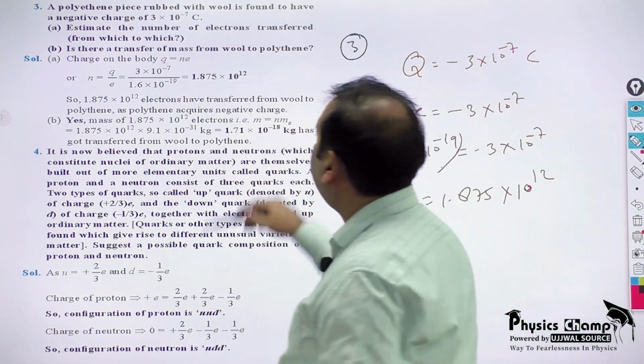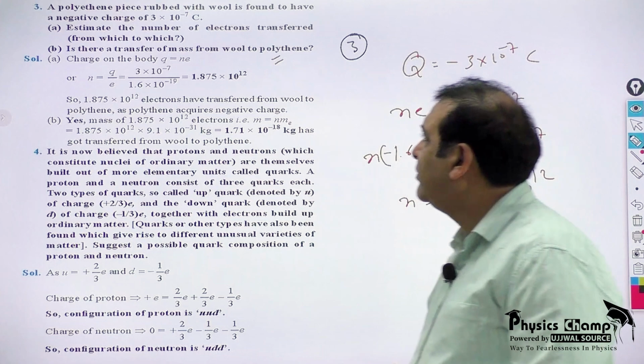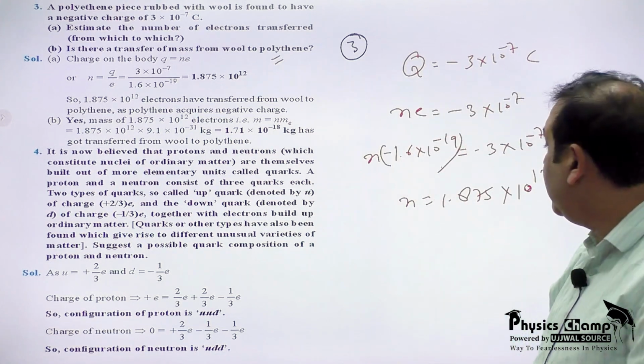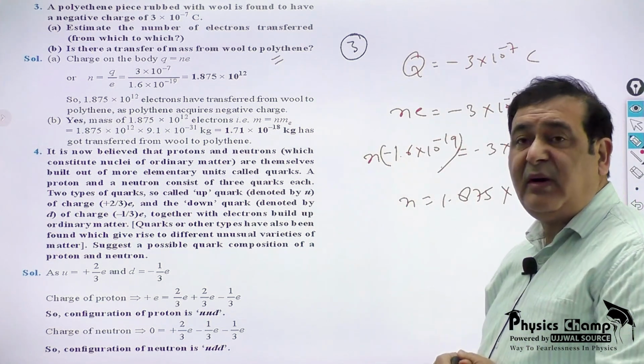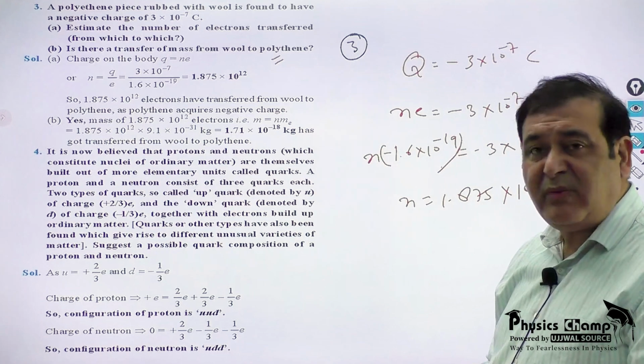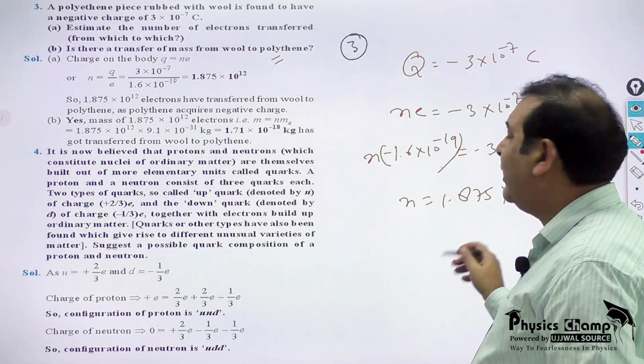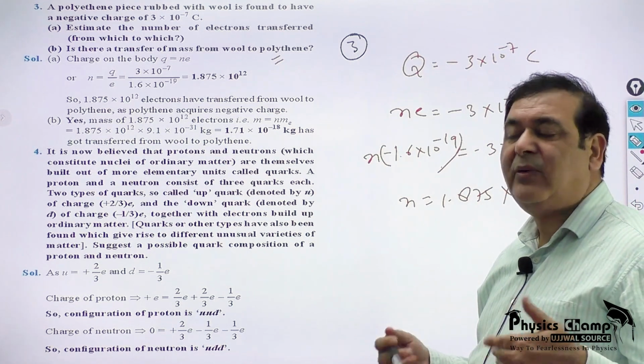Second part: is there a transfer of mass from wool to polythene? So during this shift of electrons, is there a transfer of mass? Yes, obviously. When the electrons are gained, then the mass is gained. Every electron carries some mass.